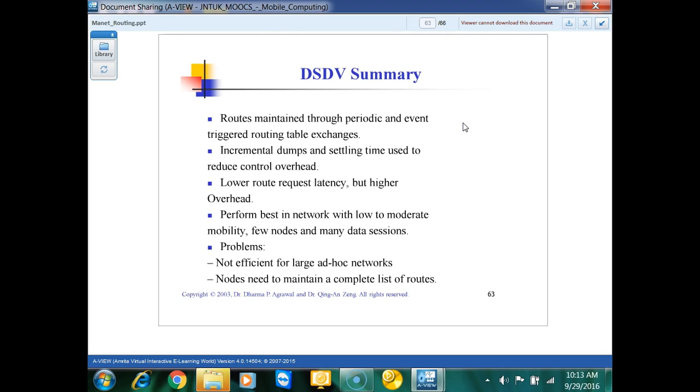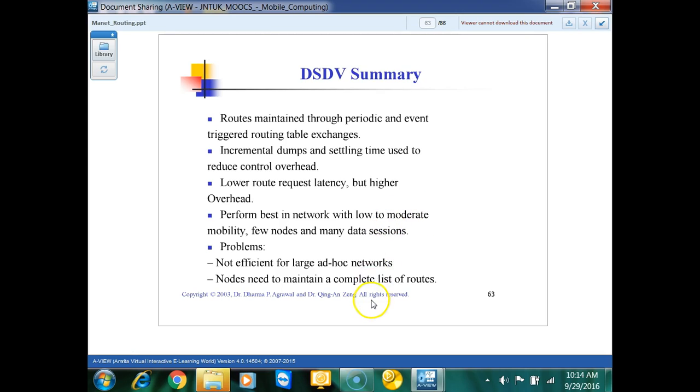This is the DSDV summary. You already know that we are going to maintain routes. This is a table of routes. The routes are going to be maintained during events and even regular actions. So there are two types of updating. One is periodic. Periodic means even when there is no link break or link addition, it will be updated. That is very less important, just the condition of updating the routing tables.